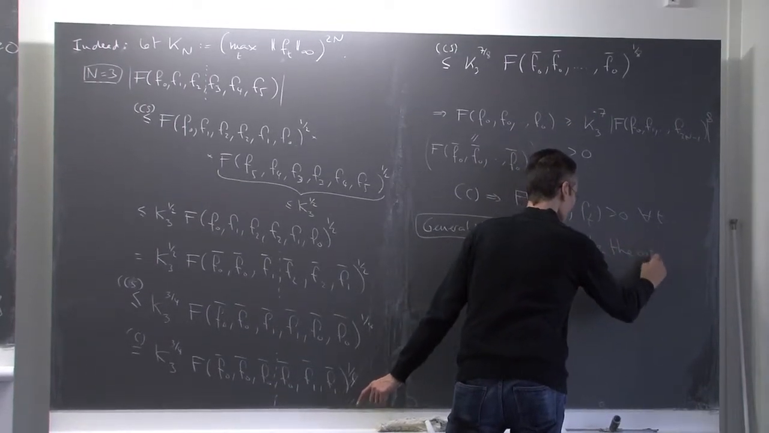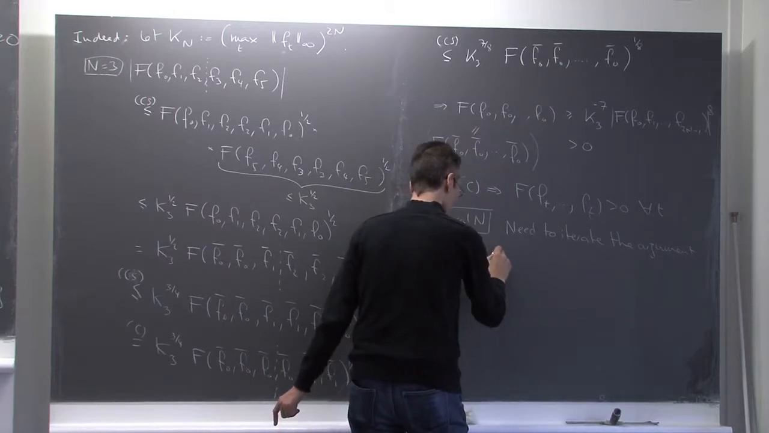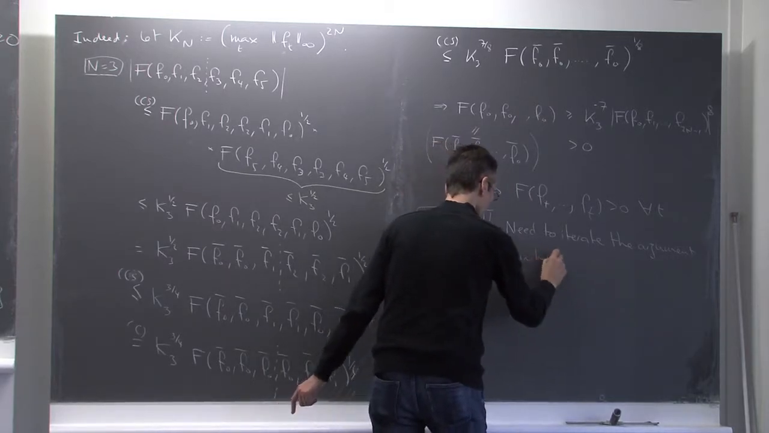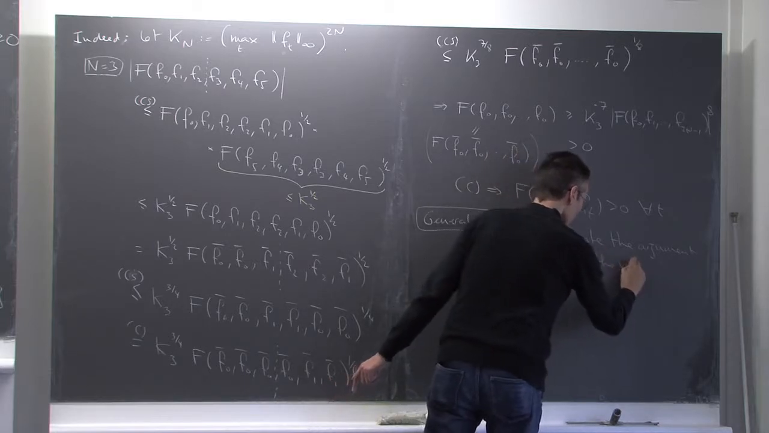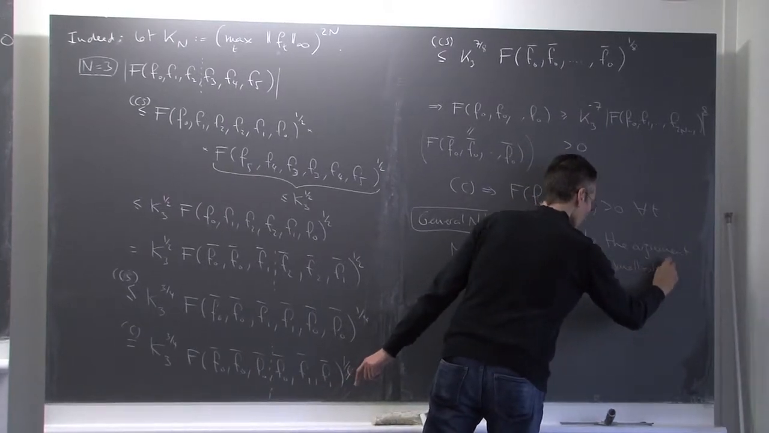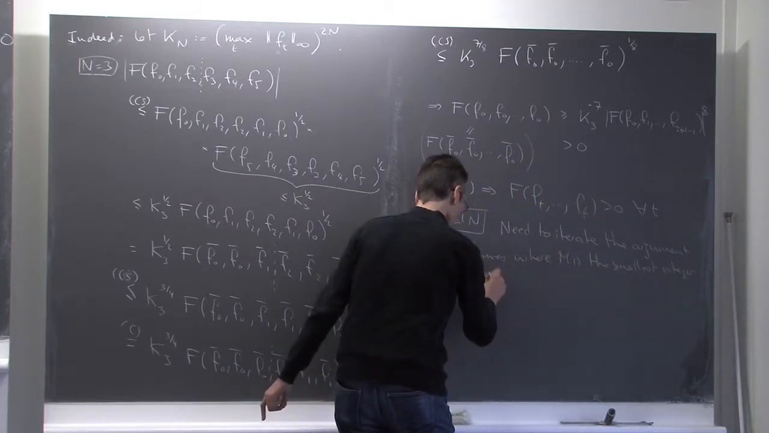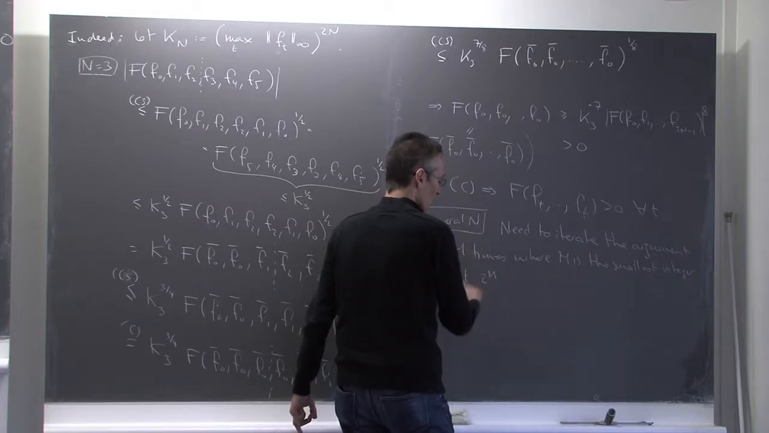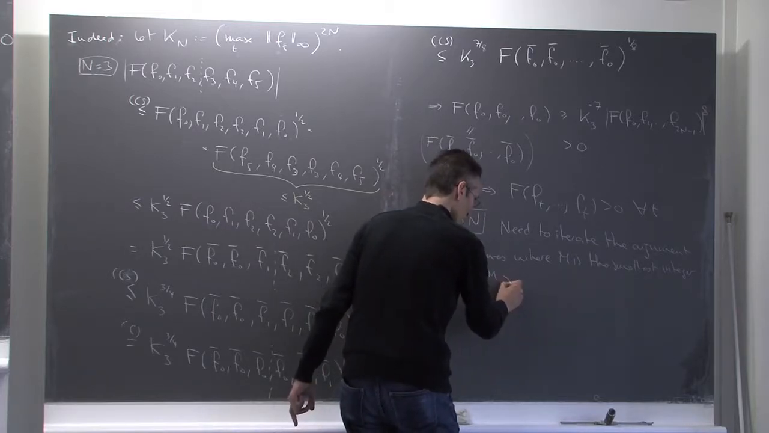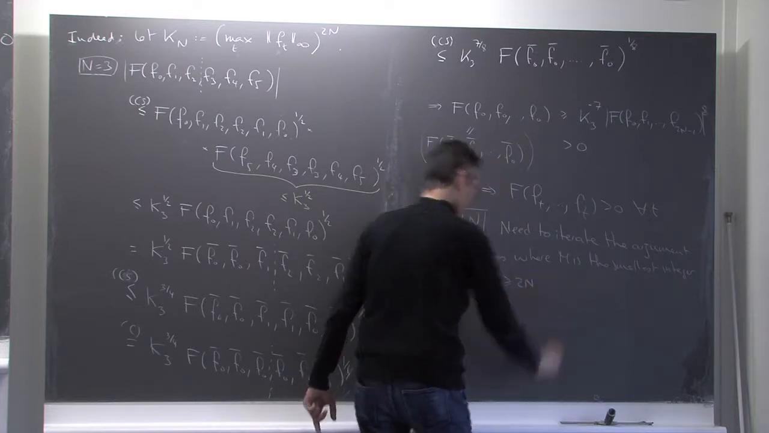So I need to iterate the argument m times, where m is the smallest integer such that 2 to the power m is larger or equal to the total number of slots, since each time you apply this construction, you double the number of copies of f naught. The total number of slots is 2n.